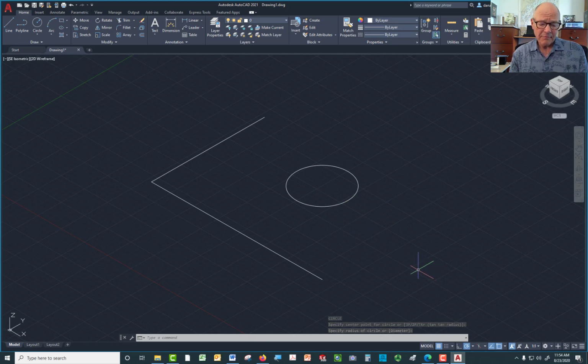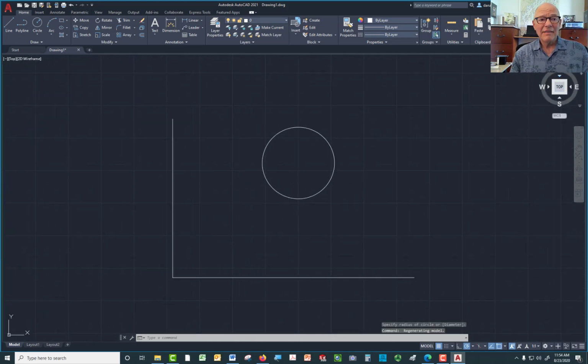It looks like an ellipse. If this happens to you, you can go up here and pick top, and then it goes back to the top view looking straight down. And now the circle looks like a circle.